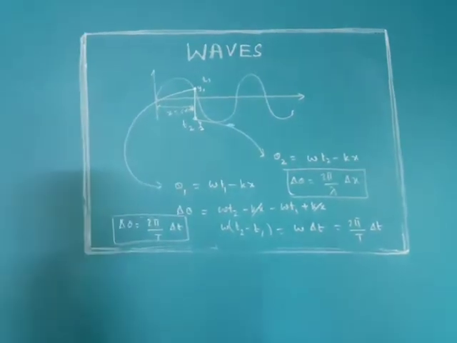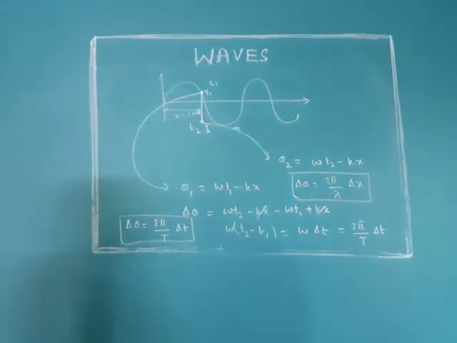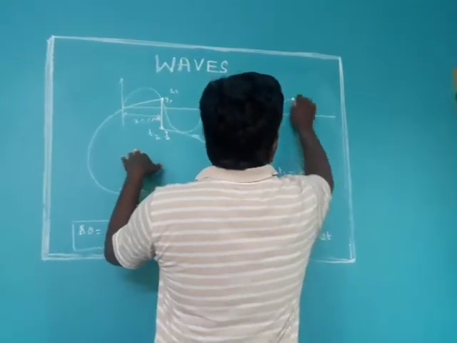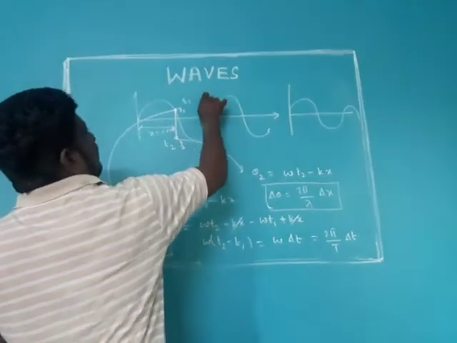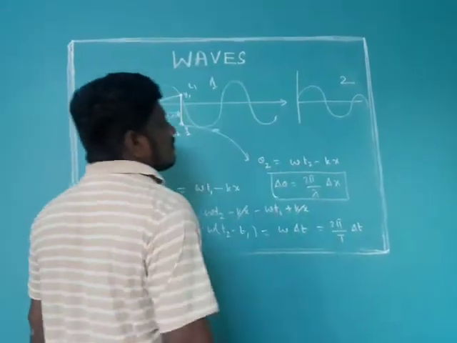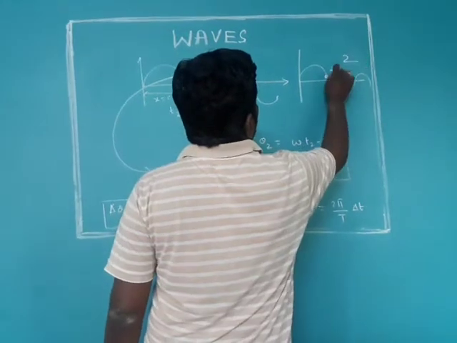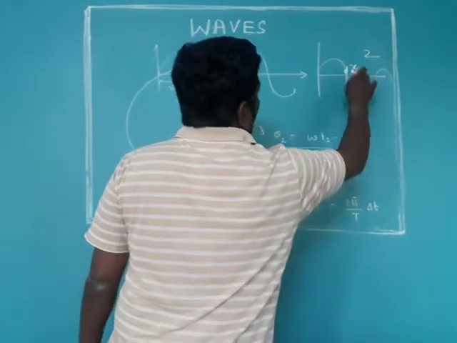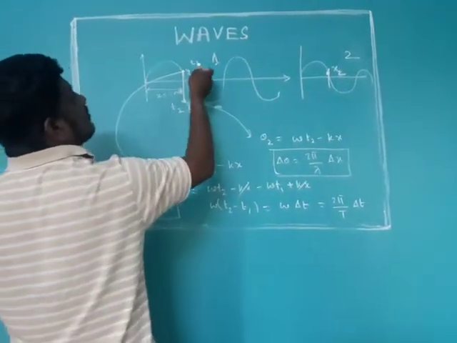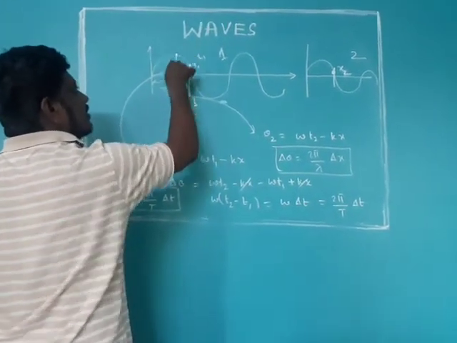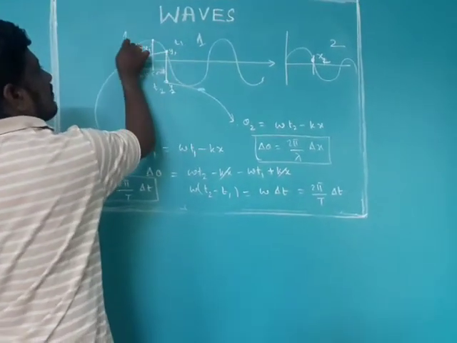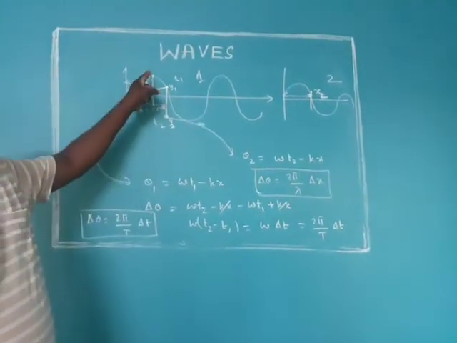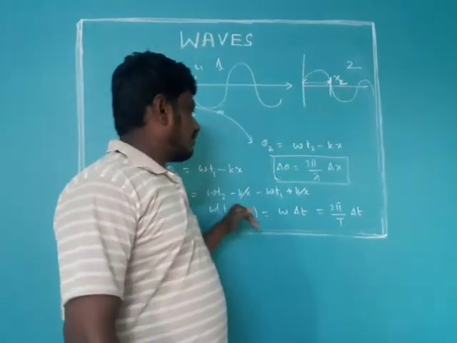The same thing will be applicable for two individual waves. If we take this as wave number 1 and this as wave number 2, on wave number 2 some particle is at x2 distance. On this wave, suppose this particle is at x1 distance from the origin. If you want to calculate the path difference between these two waves also, we can follow the same method.